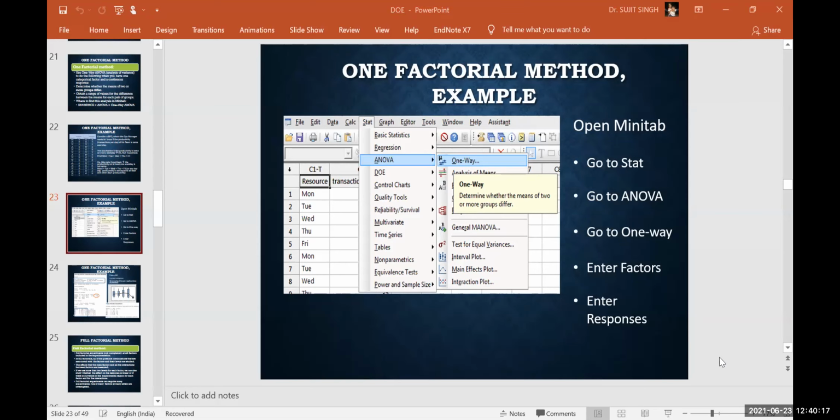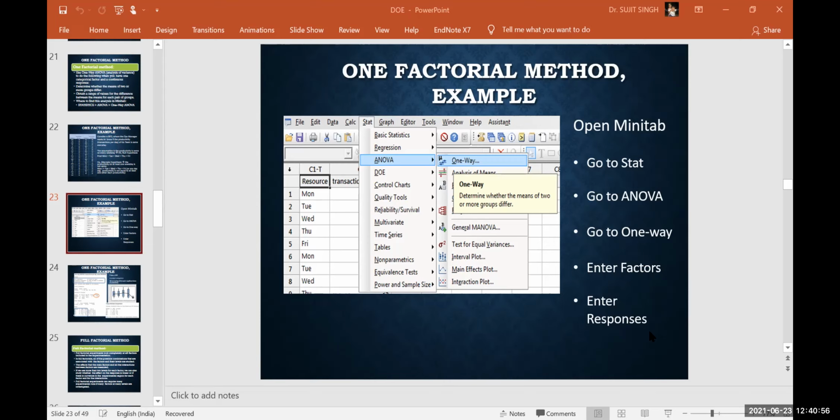If you have someone to do the calculation for you, you don't need to do it manually. In calculation, we don't want to prove our intelligence or knowledge level, right? After that, how to extract the information from that calculation, there you are supposed to apply your mind. So here it is given what you have to do: you have to open Minitab, go to Stat, go to ANOVA, go to one way, enter factors, enter response, right?